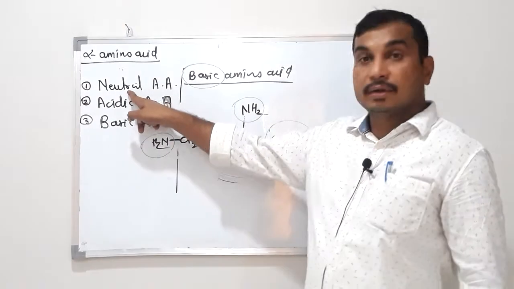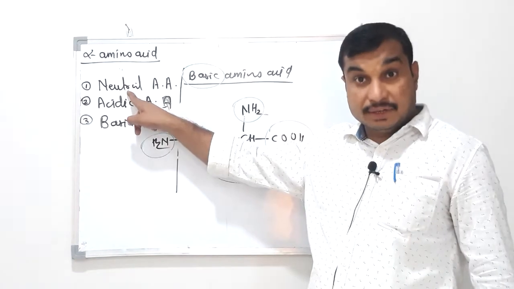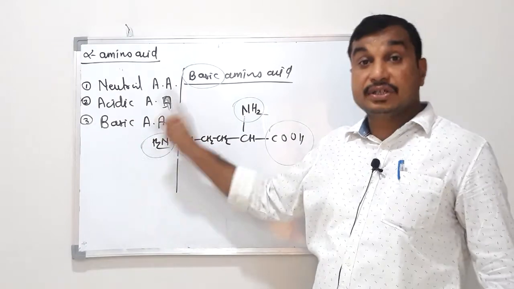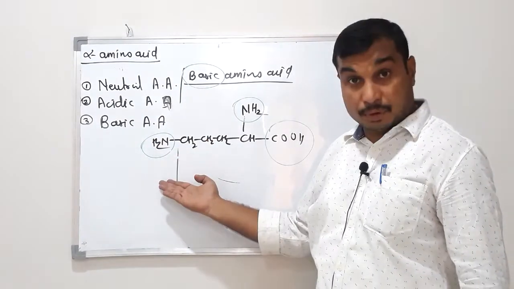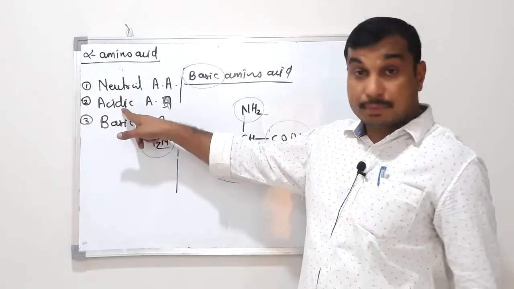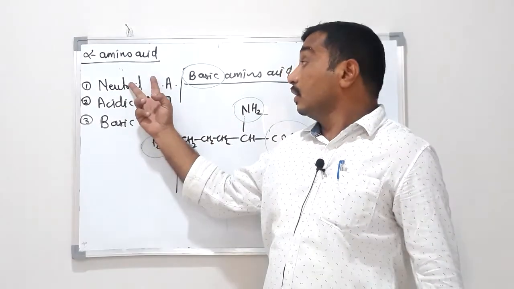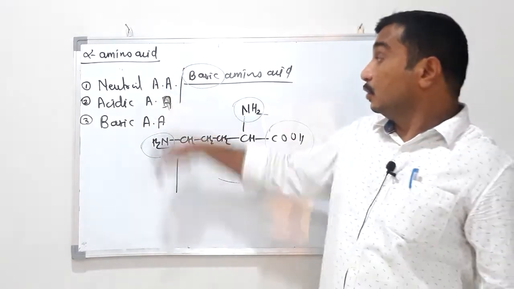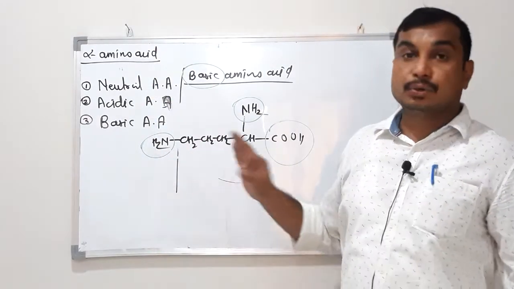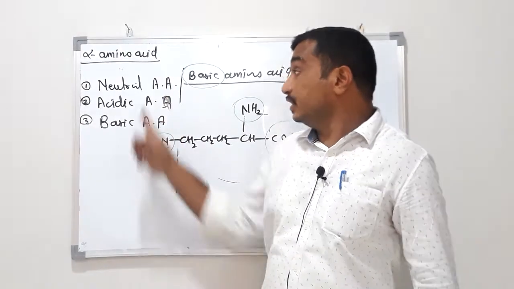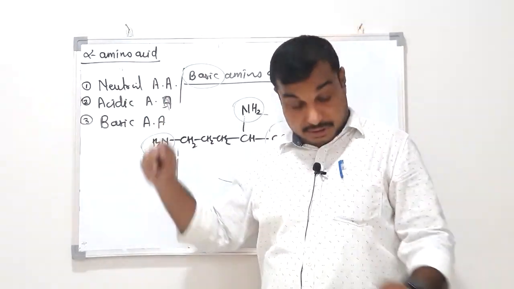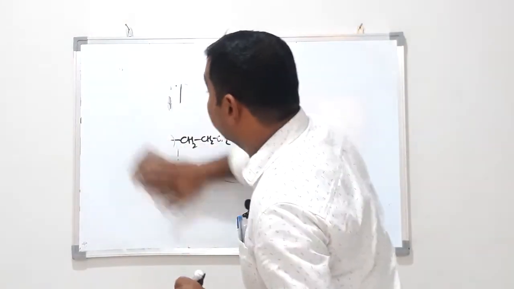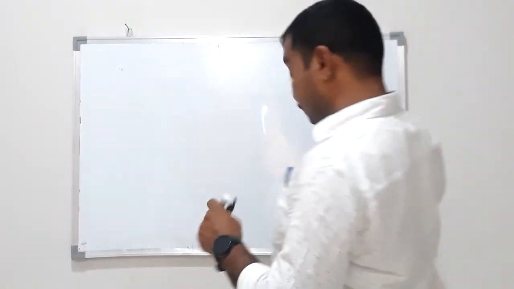Why neutral? Because they are neutral in nature, means pH 7. Here acidic in nature and here basic in nature. The extra amino group imparts basic property, the extra carboxyl group imparts acidic property, and equal acidic and basic groups give no acidic, no basic, that is neutral. So this is the simple way to classify alpha amino acids: neutral, acidic and basic. There is one more way to classify alpha amino acids, that is essential.